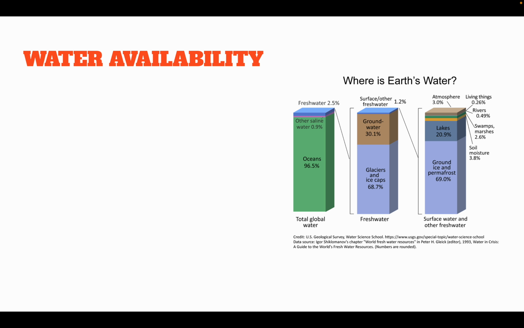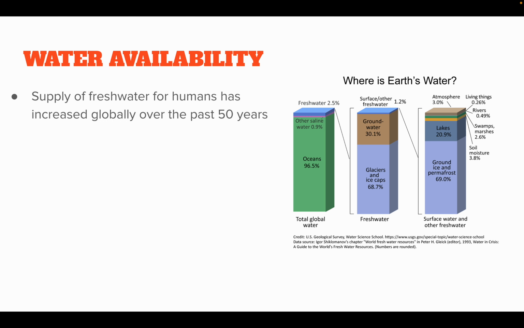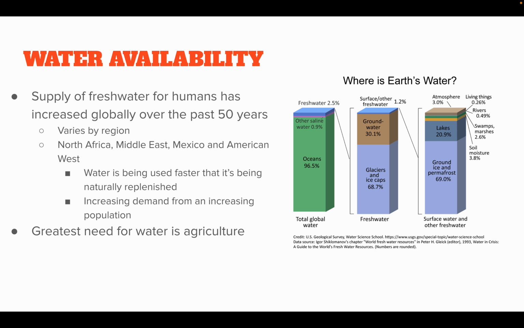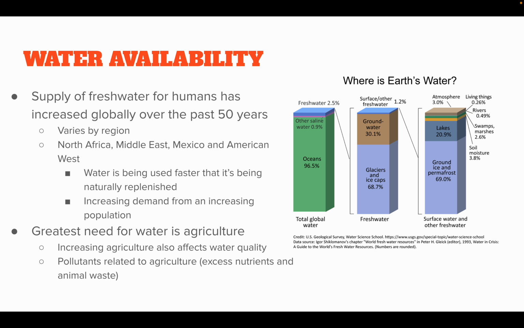Now, water availability is something we've been talking about a lot this year too. The supply of fresh water for humans has increased globally over the past 50 years, and it can vary by region. North Africa, the Middle East, Mexico, and the American West are experiencing a large amount of water loss because water is being used faster than it's being replenished because there's a larger growing population. And also not just growing populations, but what we're using it for: more lawns, more golf courses, these larger-scale unsustainable agricultural practices, all depleting the water at a faster rate than it can replenish.